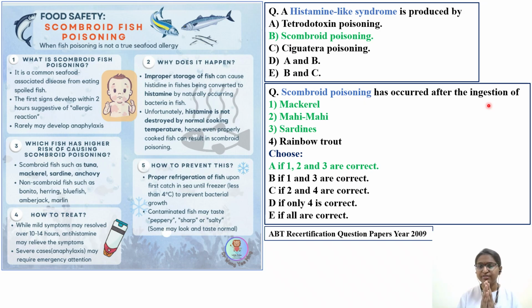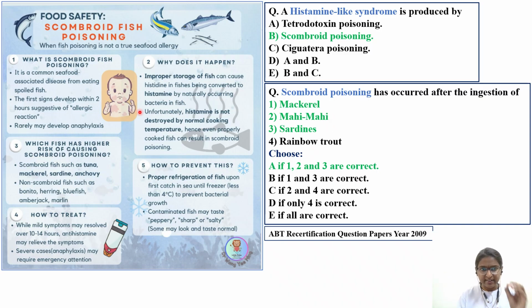Once you know the different types of fishes, here in the options we have mackerel, mahi mahi, and sardines. So try to remember that picture which I have shared. In the textbook also they have listed these fishes. Anchovies are not given here, but anchovies also cause scromboid poisoning. So the answer will be in the green text: mackerel, mahi mahi, and sardines are the ones causing scromboid poisoning.